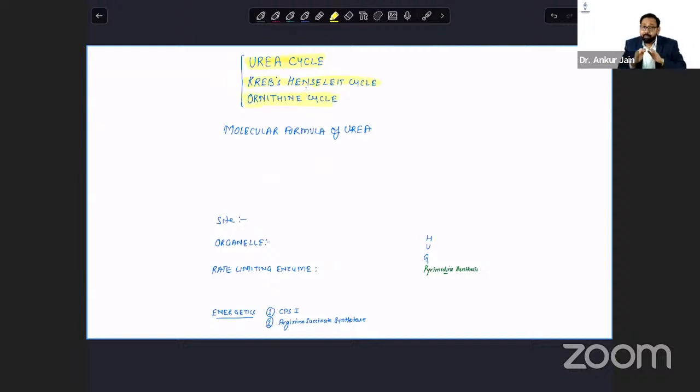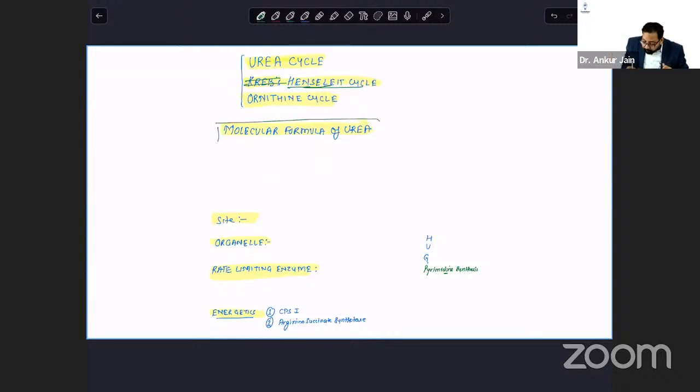As I told you in MBBS first year, in the prof exam, the university exam, you should mention at least the important points. What are the alternative names? What is the molecular formula? What is the site, organelles, rate limiting enzyme, energetics? Although these questions are also asked in NEET PG, we are focusing mainly on our university exam. So Krebs-Henseleit cycle, is there any relation with the Krebs cycle? Yes, there is some relation. I will explore that for the time being.